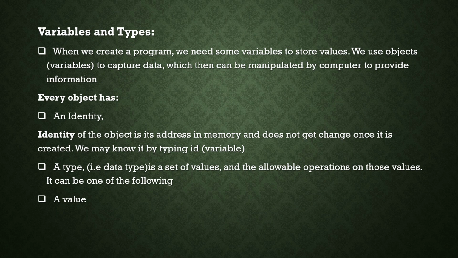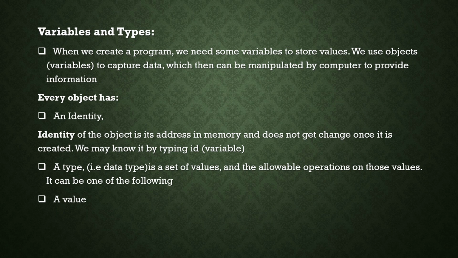In case you increment the value of x equal to x plus 5, 10 plus 5 is equal to 15, that will be stored in a separate address area. So we can't increment the value at that particular address. Incrementing or decrementing the value stored in a particular address is not possible in the Python programming language.